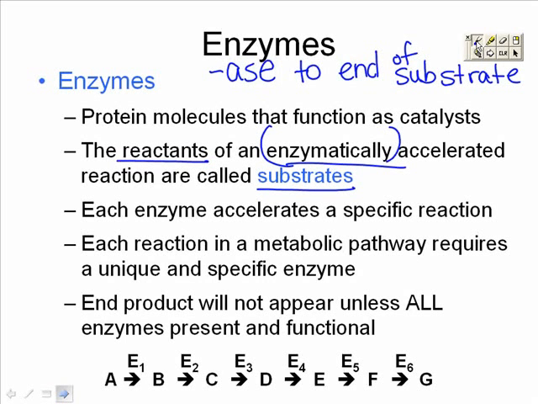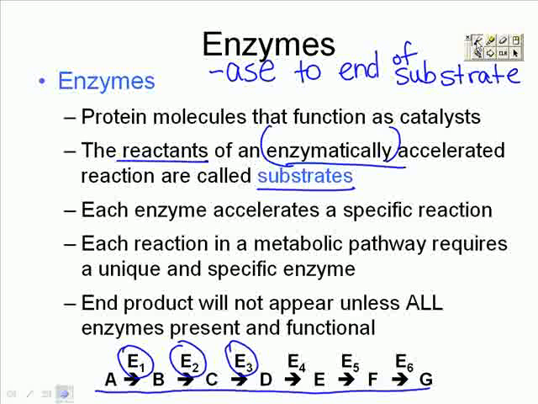For example, here is the thing we were looking at earlier, where reactant A made product B, B became the reactant to make C, C became the reactant to make D, and so on. Well, notice now above the arrow we're showing E1, E2. This indicates that this is a reaction that is sped up by the use of an enzyme.